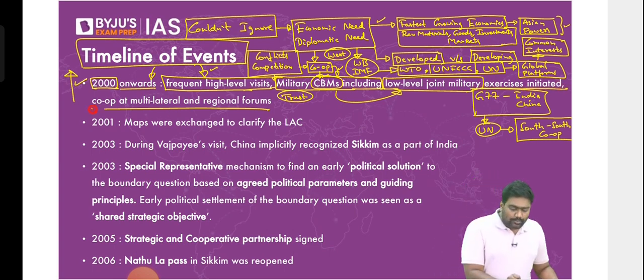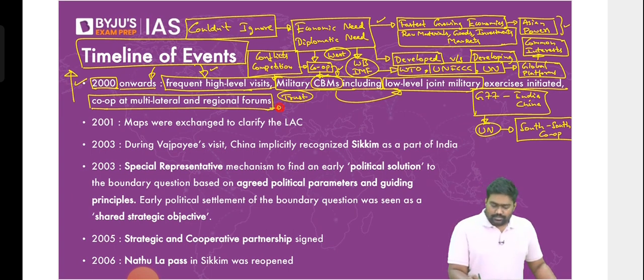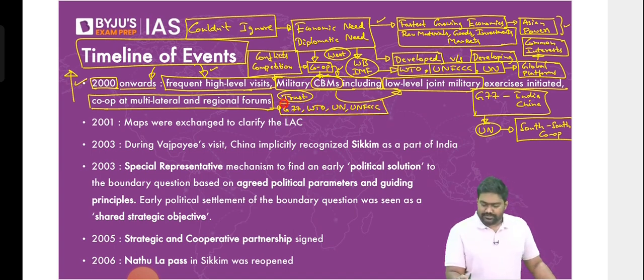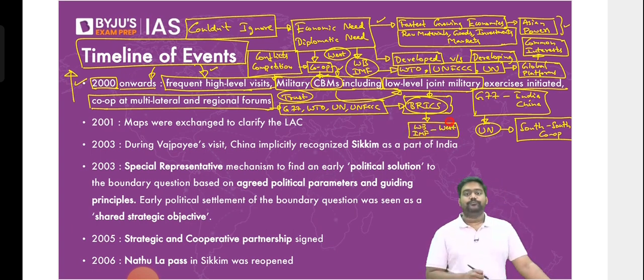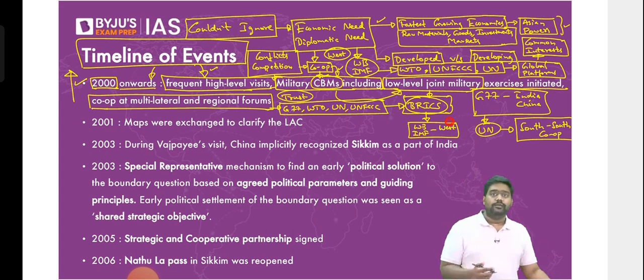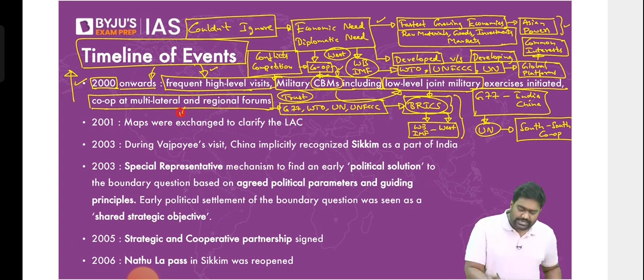We started cooperating at multilateral and regional forums, at some groupings, such as the G77, WTO, the UN, and the Climate Change Convention. These were some specific platforms where we started working together. Later, we laid the foundation for an important grouping called the BRICS. BRICS was set up by India, China, along with Russia, Brazil, and later South Africa, to counter the World Bank and the IMF, to counter the Western domination of the global financial and banking system. The World Bank and IMF were outdated institutions which were not reforming. So to counter the West and its domination, these countries set up the BRICS. So we were working together at multilateral and regional forums.